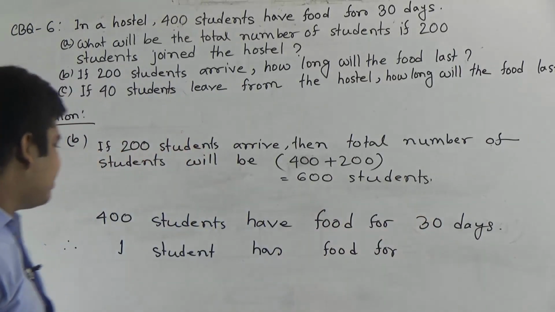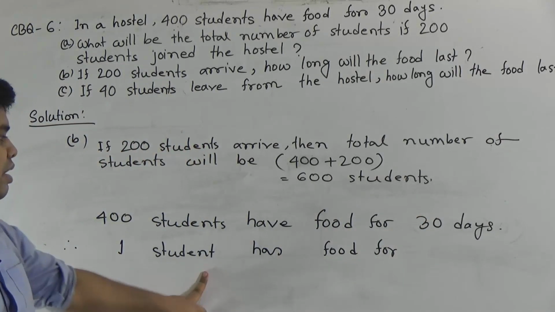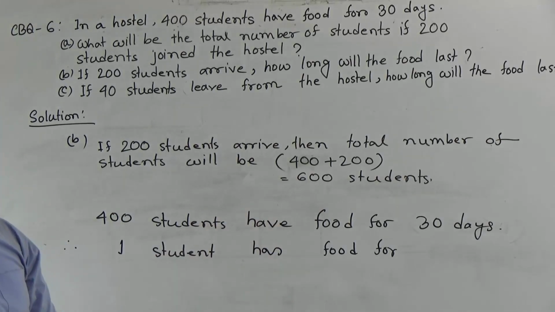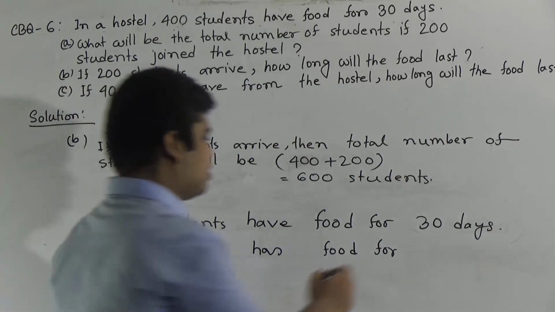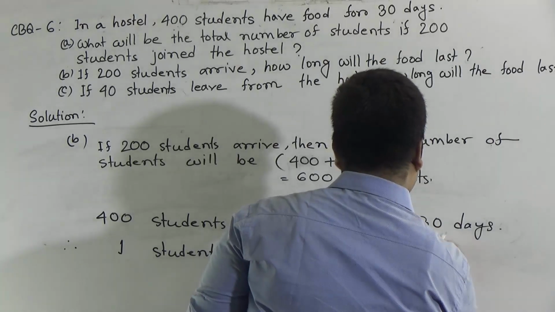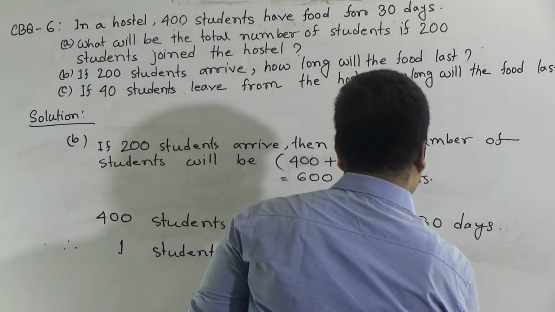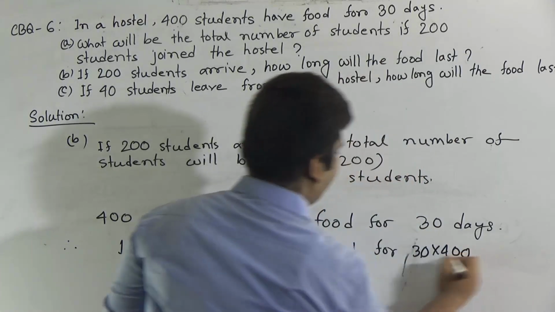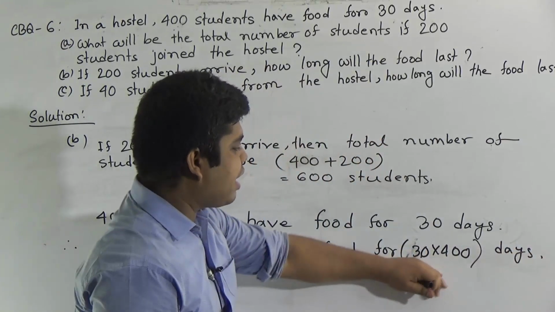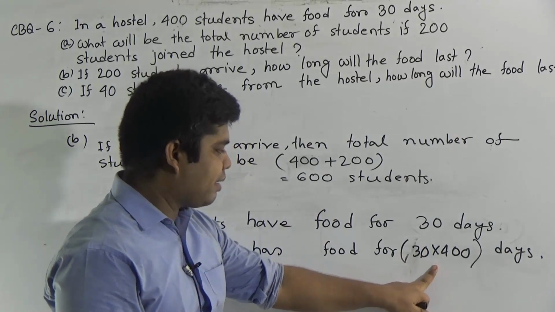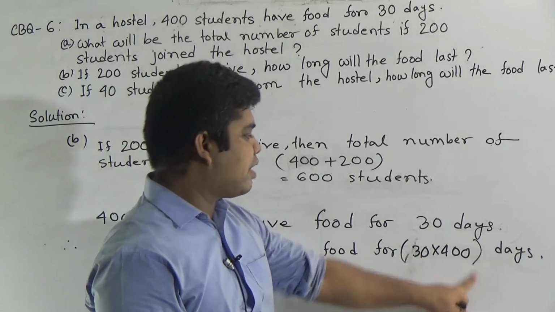That amount of food, if one student uses it, then how many days are needed? It will be more and more days. For this reason, multiplication will happen. So 30 multiplied by 400 days.